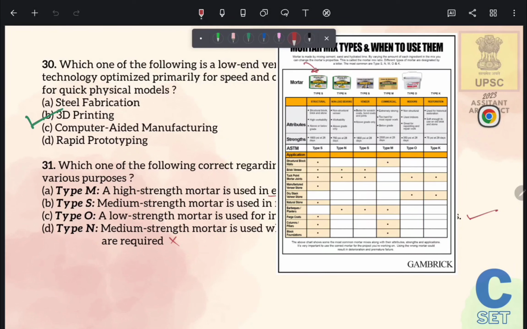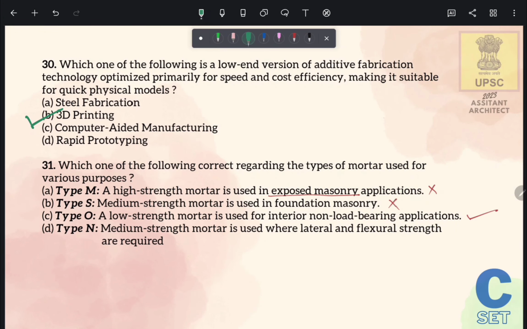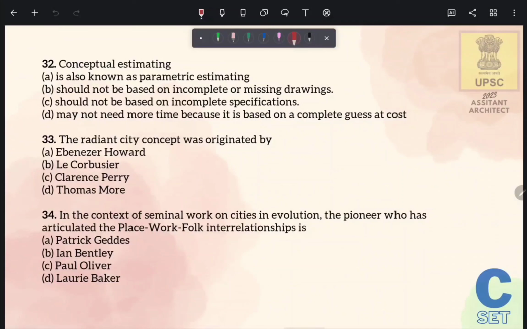And here in this image you can see its strength and its application. So just read this image, or you can take a screenshot also. And this is the correct answer of this question. Let's move to the next question.